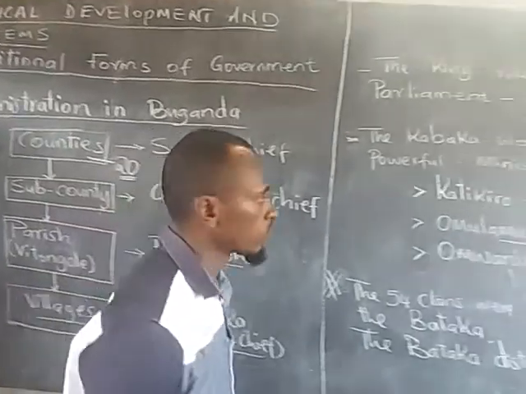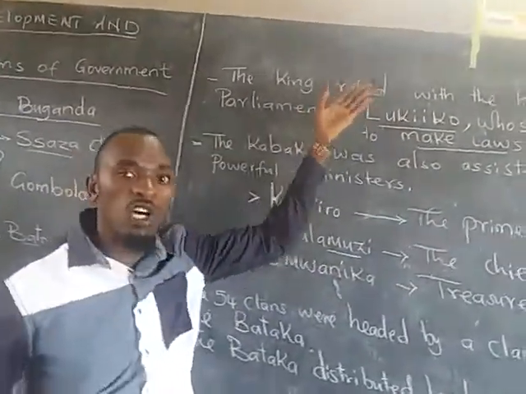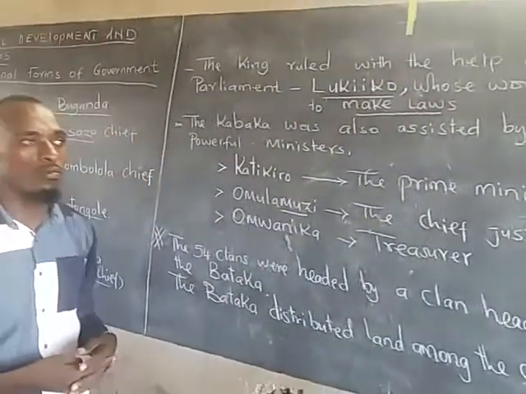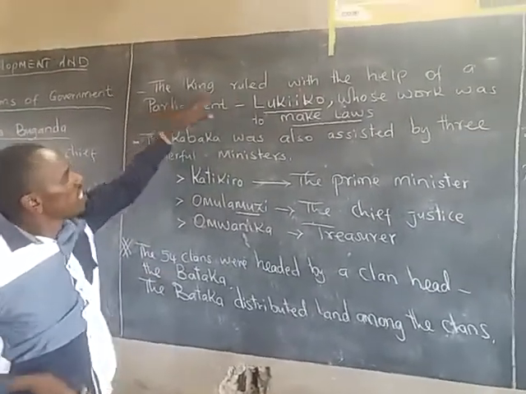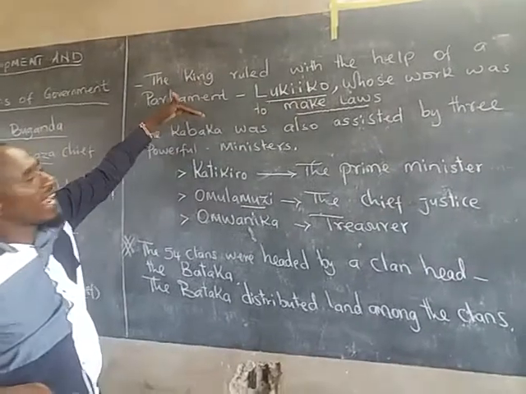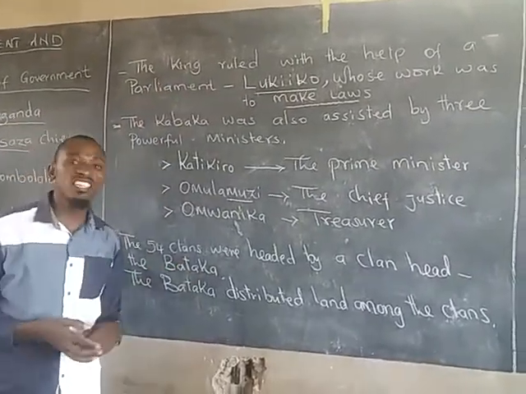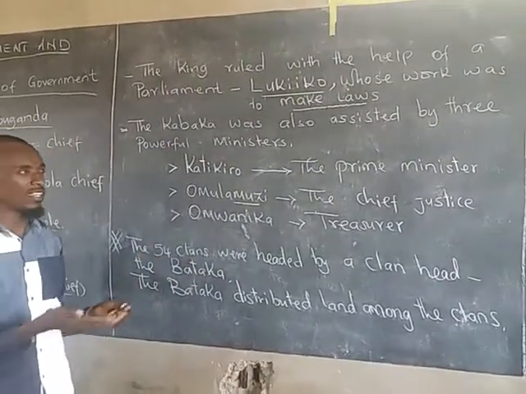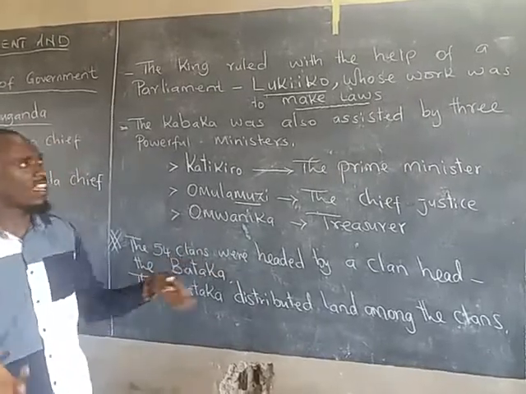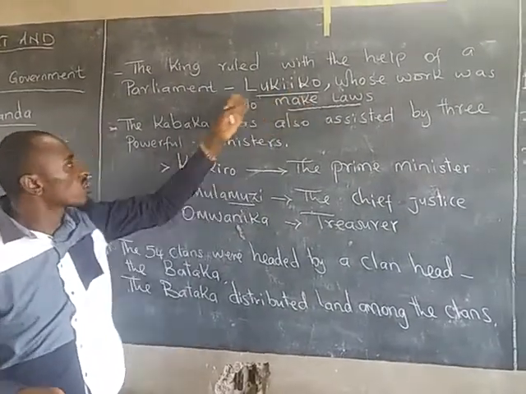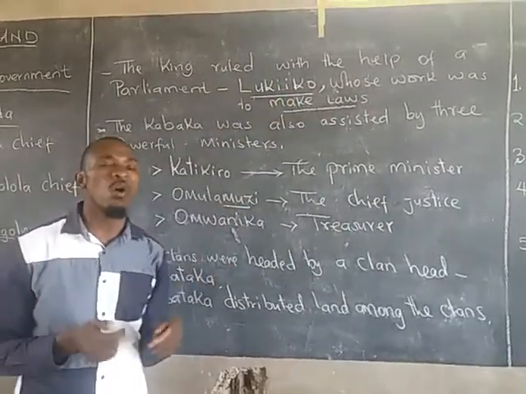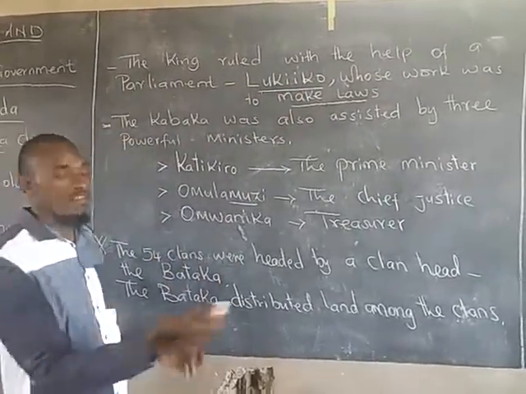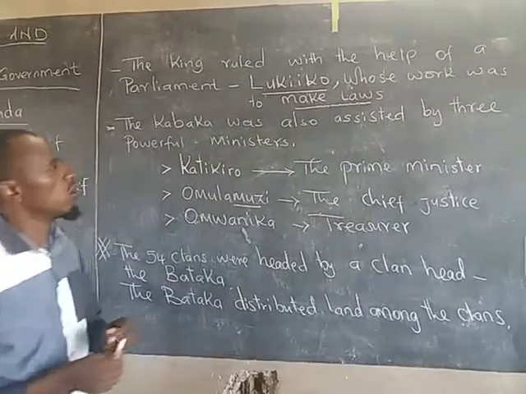Now, the king could not rule alone, of course. He would be so tired by the end of the day, he would be dead. So the king ruled with the help of a traditional parliament. In any kingdom, there should be a parliament. So what is the main work of any parliament? It is to make laws. The traditional parliament among the Buganda was known as the Lukiiko, whose main function was to make laws.